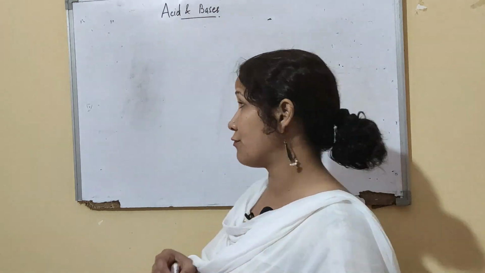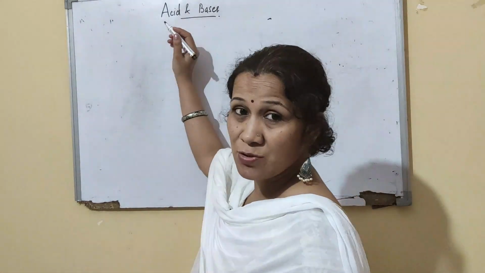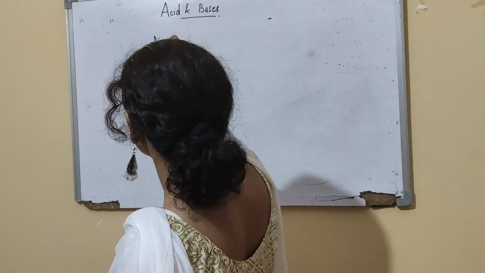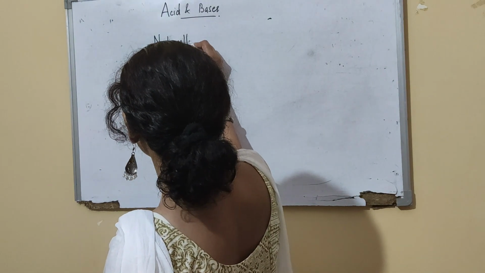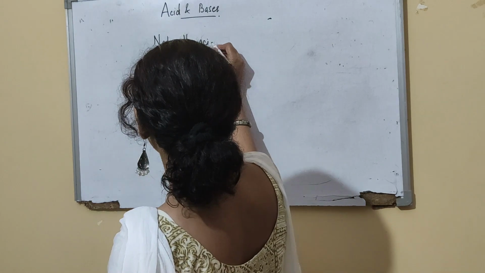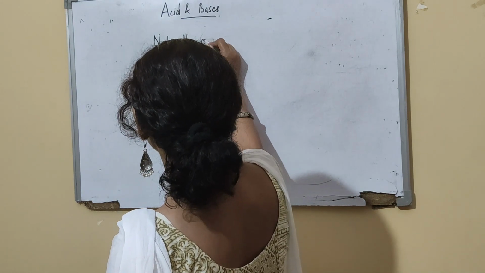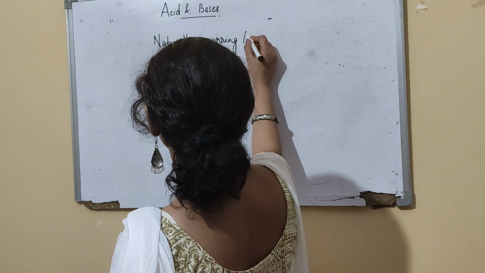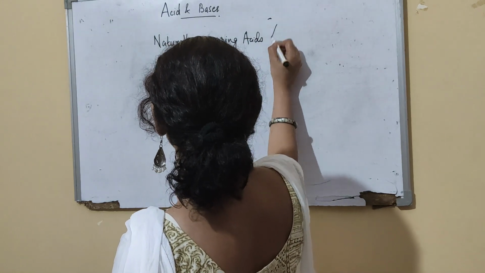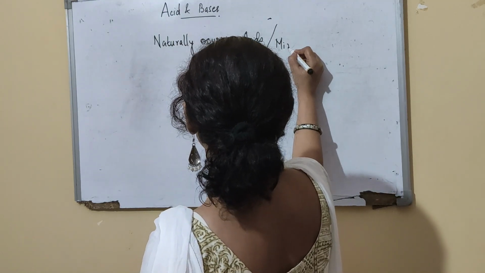We can have 2 types of acids: naturally occurring acids, and then mineral acids.